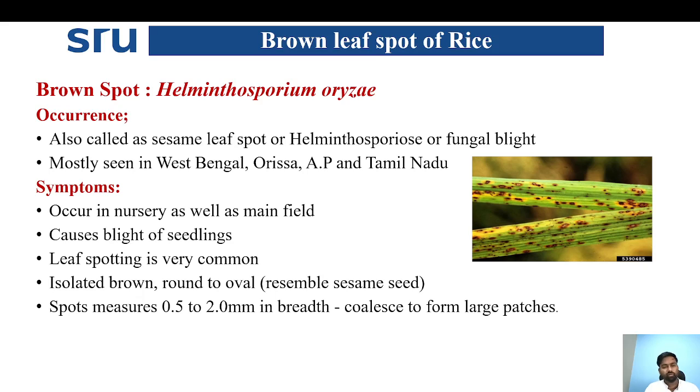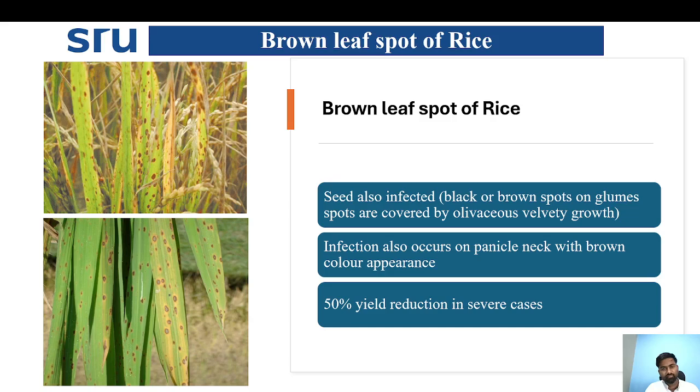Coming to the symptoms, it occurs in the nursery as well as the main field, causing blighting of the seedlings. Leaf spotting is a very common symptom. Isolated brown, round to oval spots resemble sesame seeds. Spots measure about 0.5 to 2 mm in breadth and coalesce to form larger patches on the leaves.